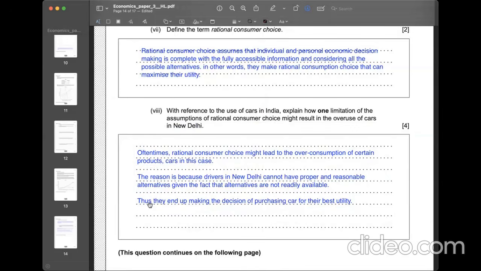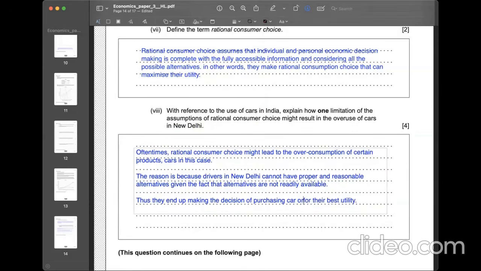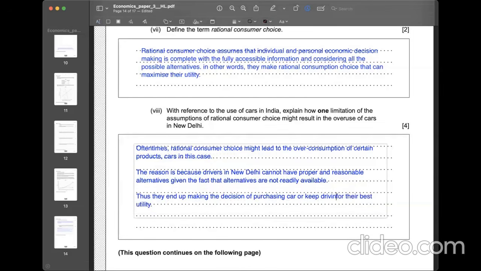So the car consumers, the drivers in India, just end up making the decision of purchasing a car or keep driving a car for their best utility, so that it is causing market failure.